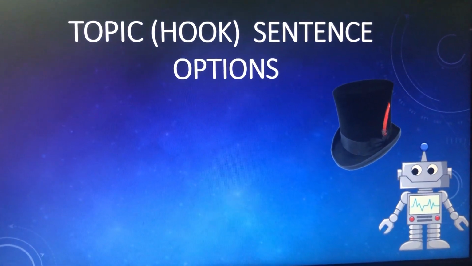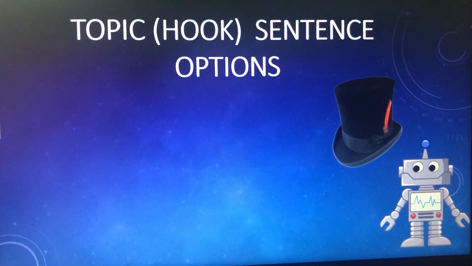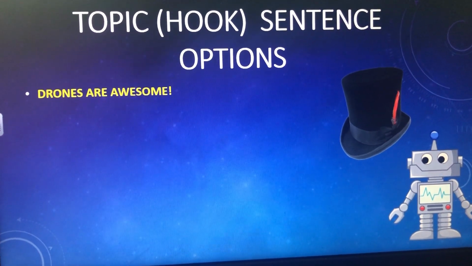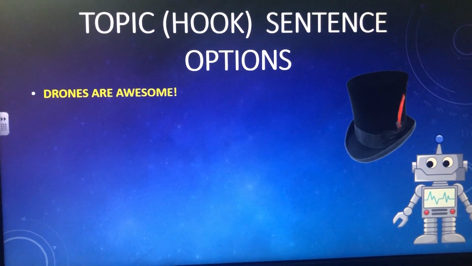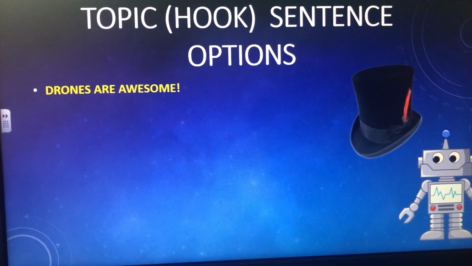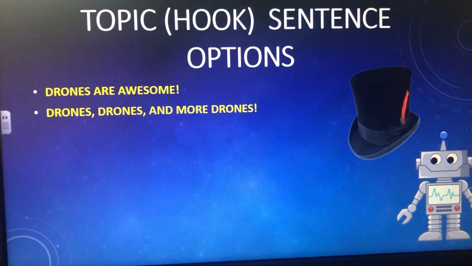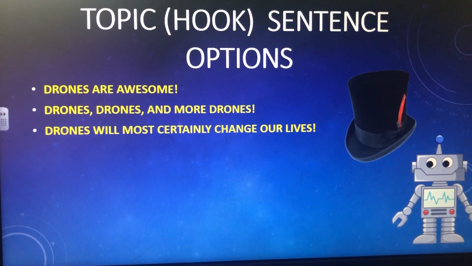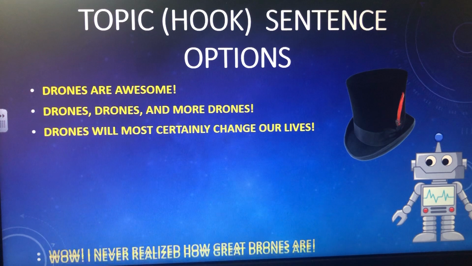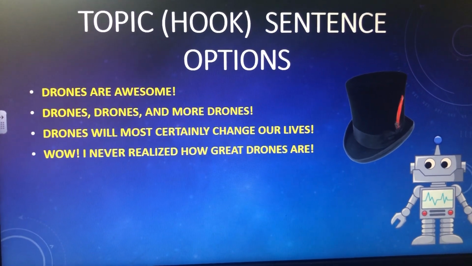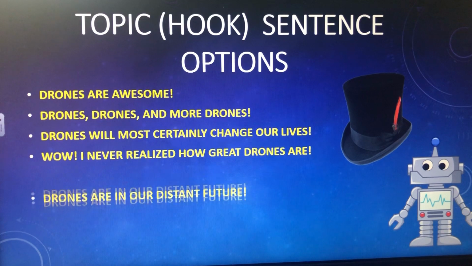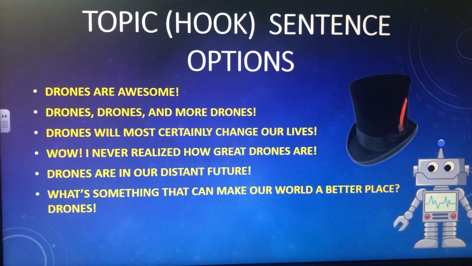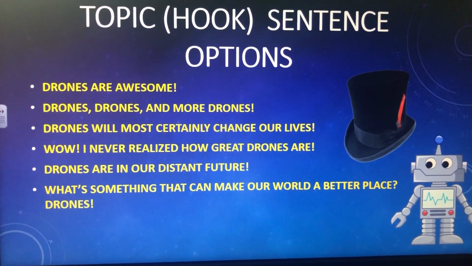All right, so now we're going to move to another type of hook statement, and that would be sentences that show excitement. So here is one example. Drones are awesome. Drones, drones, and more drones. Drones will most certainly change our lives. Wow, I never realized how great drones are. Drones are in our distant future. What's something that can make our world a better place?